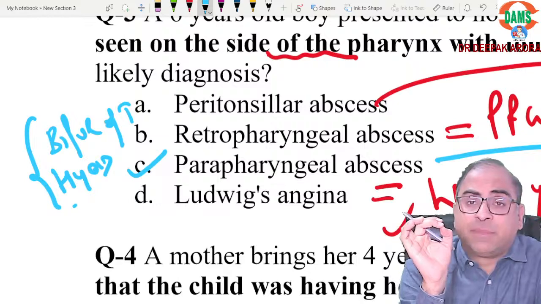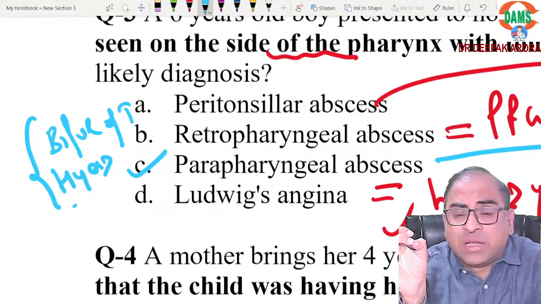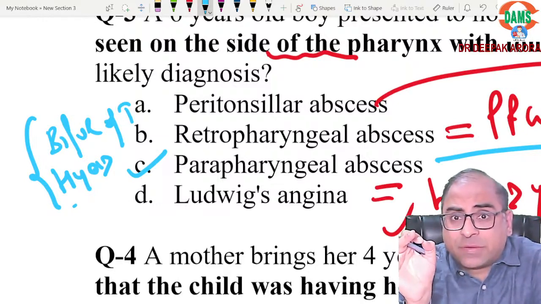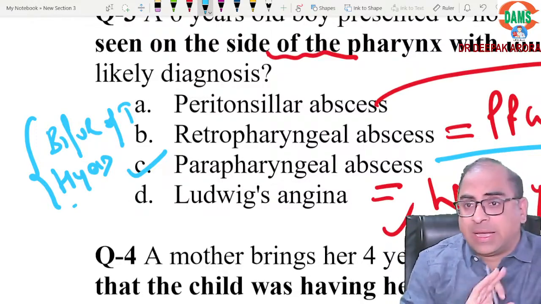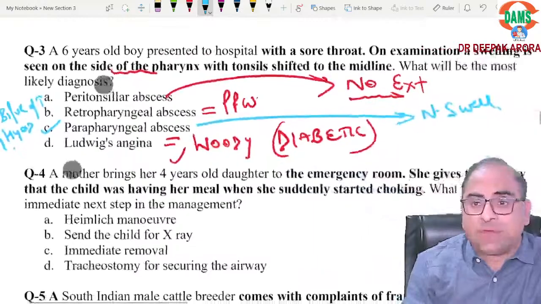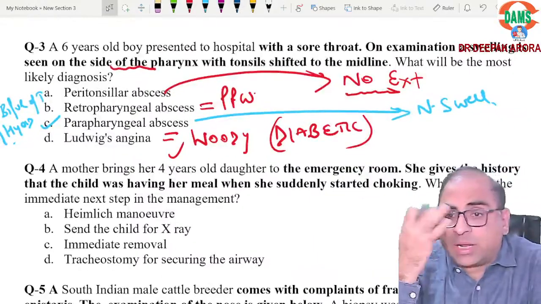Apply the logic. Parapharyngeal abscess, IND, incision on the anterior surface of sternocleidomastoid, retro on the posterior surface. Is it clear? Absolutely clear. So these are the few important concepts from where they can make the MCQ.